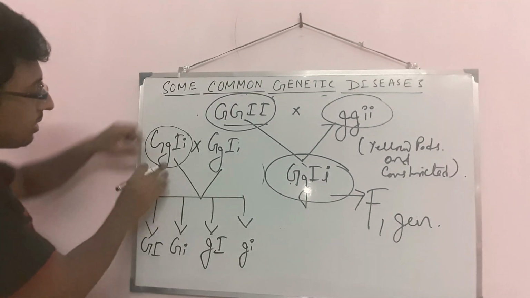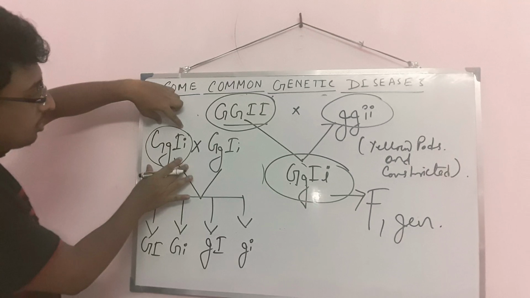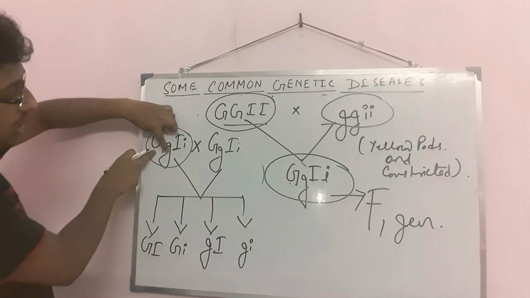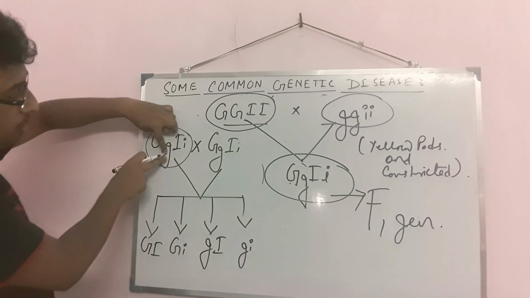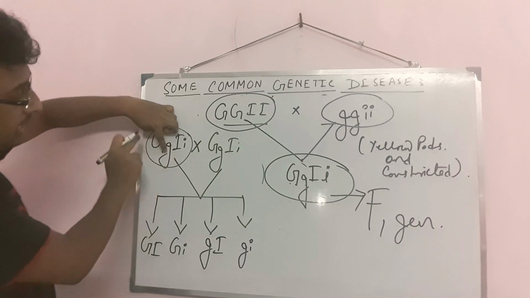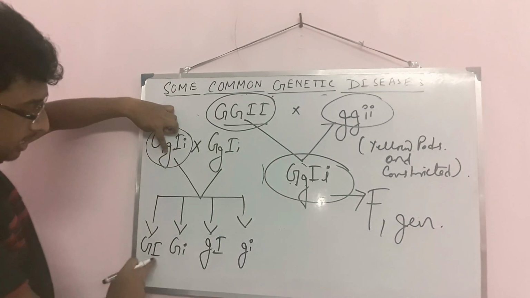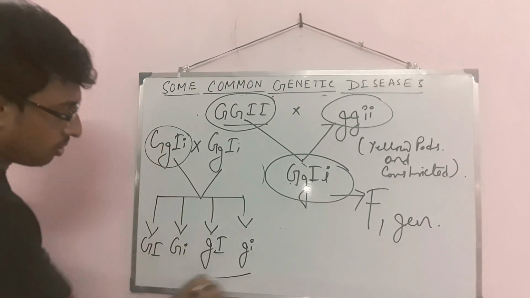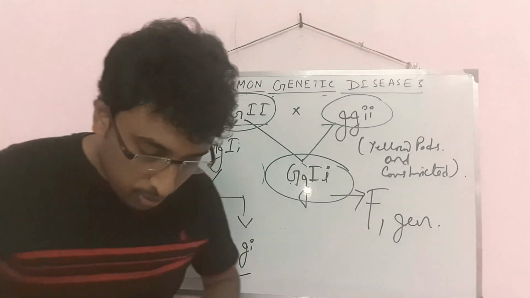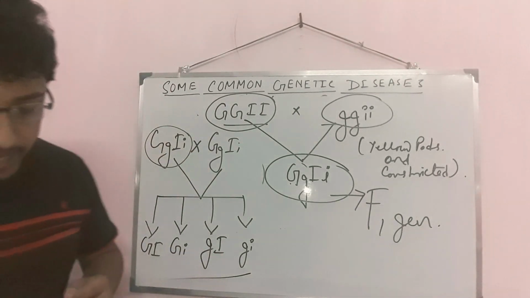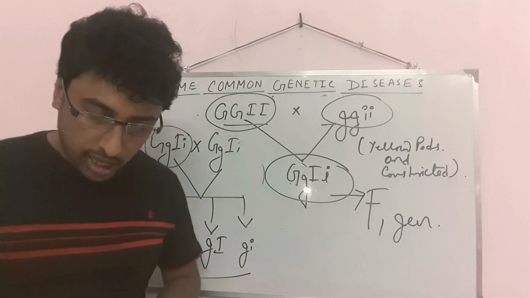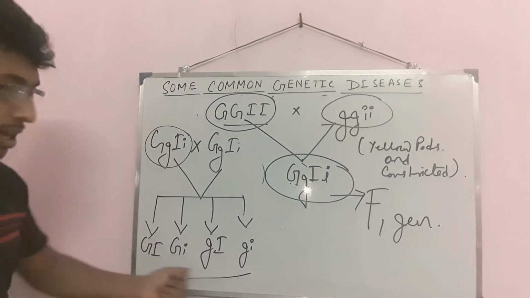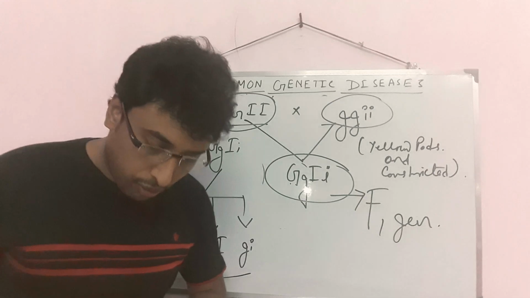So take one genotype here, and I am starting from capital G. You just put it, and after capital G give space. So capital G, capital I; capital G, small I; capital G, capital I; capital G, small I. Therefore, small g, capital I; small g, small I. The question is: what are the possible combinations of gametes that can be obtained if two F1 hybrid plants are crossed. So these are the gametes that will form.